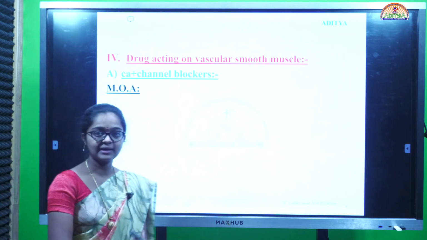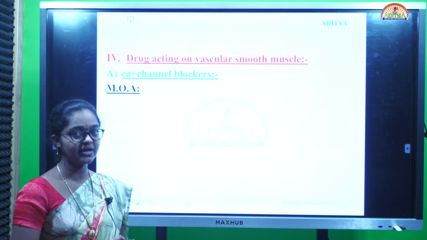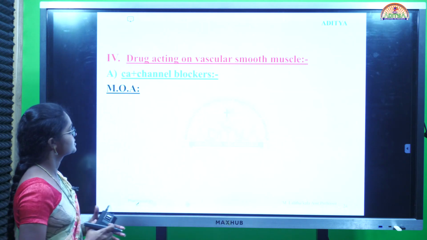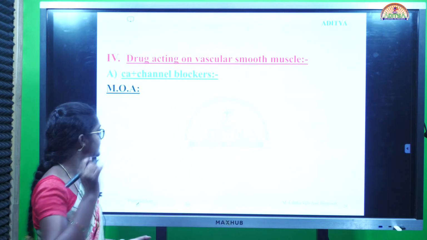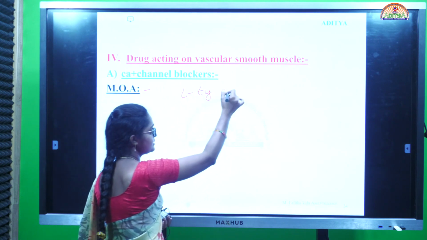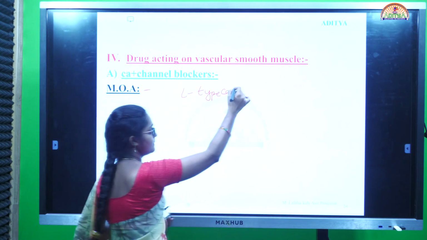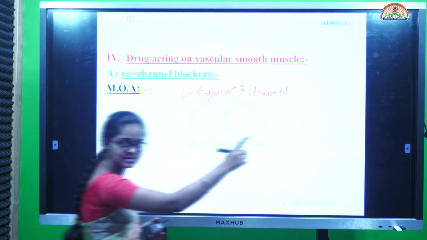Next, coming to the last class, drugs acting on vascular smooth muscles, which are present in our antihypertensives. Vascular smooth muscles, calcium channel blockers. This was already referred to in the anti-anginal drugs. Here the mechanism of action is the L-type calcium channel present in the vascular smooth muscles.